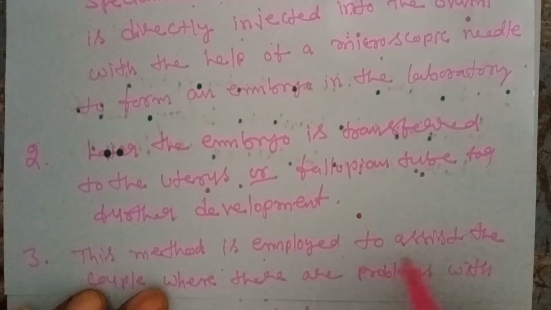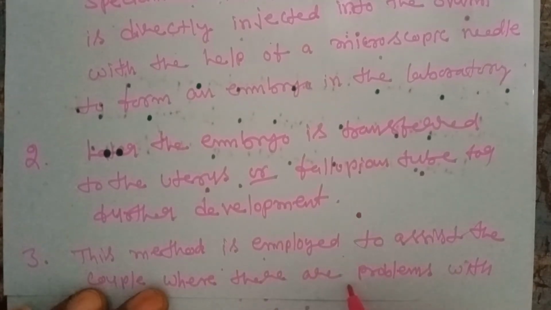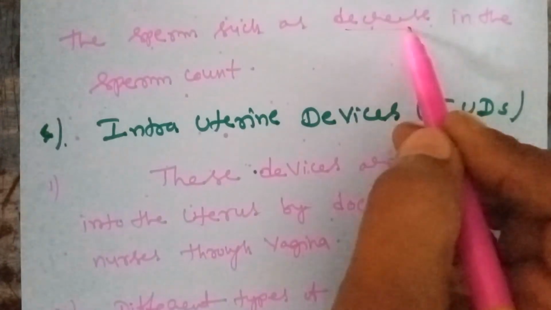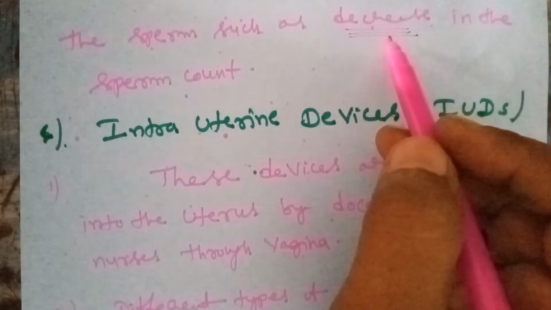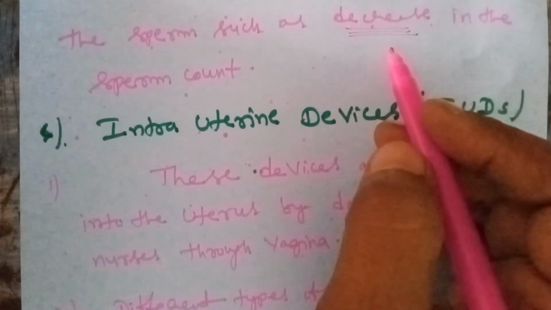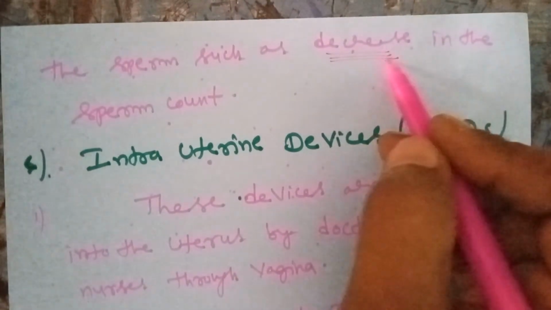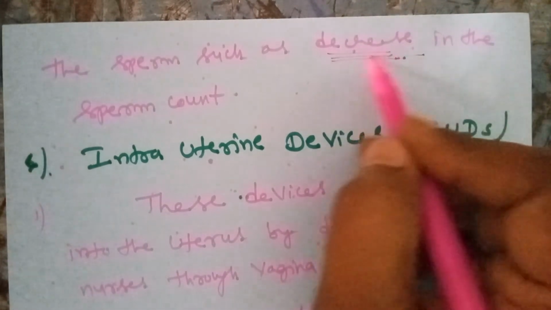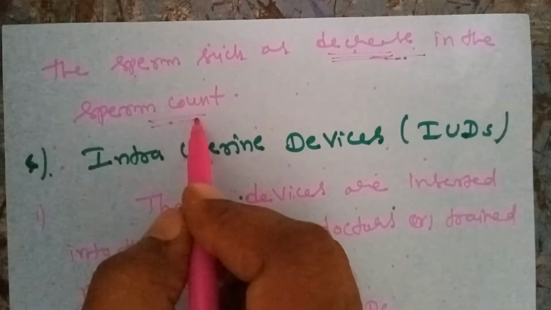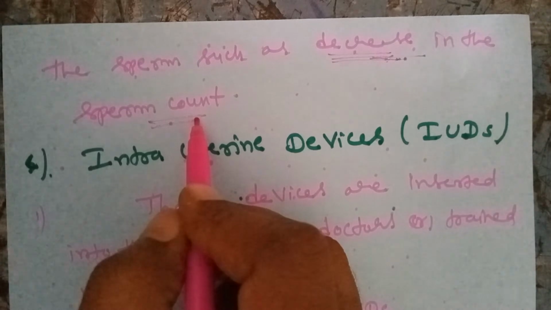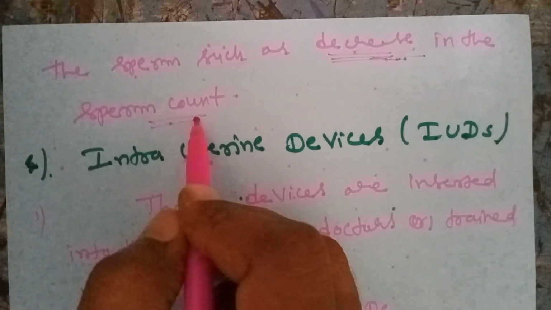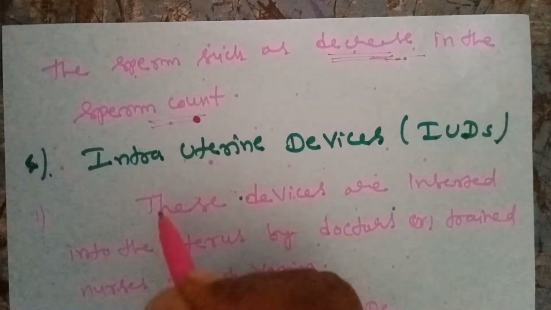This method is employed to assist couples where there are problems with the sperm, such as a decreased sperm count. So persons with a low sperm count can use this technology, which is called intracytoplasmic sperm injection.